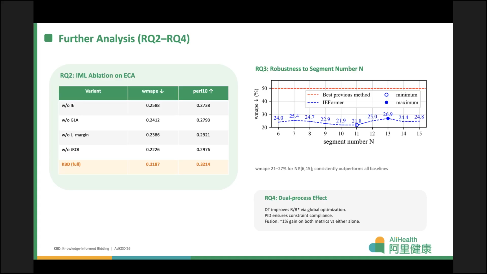For Q2, the IMAIR ablation on ECA shows that each component, isotonic embedding, GRA, air margin, and cross-strategy transfer, contributes to reducing weighted MAPE. For Q3, the segment number N is robust across 6 to 15 with WMAPE consistently between 21 and 27%. Q4 confirms that the dual process fusion yields roughly 1% gain on both metrics compared to either component alone.